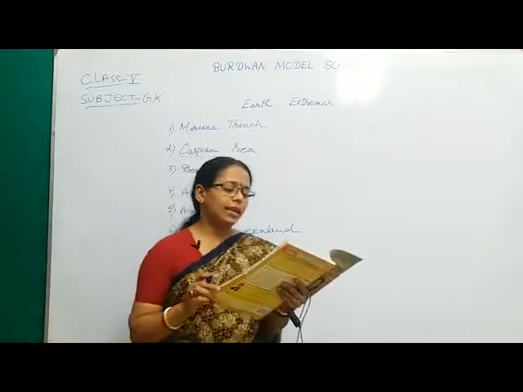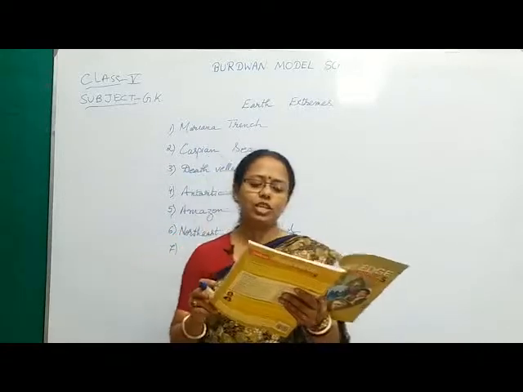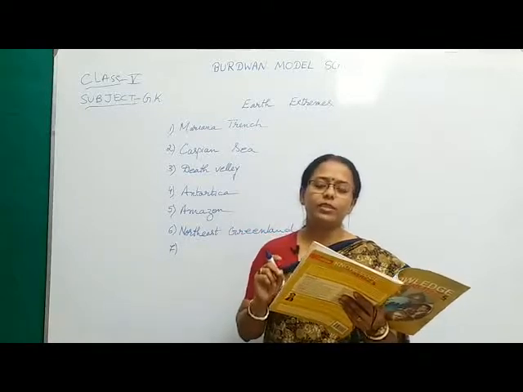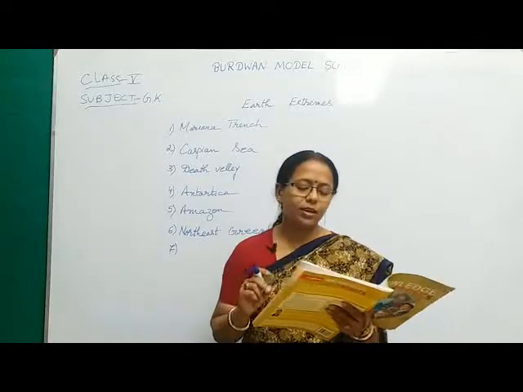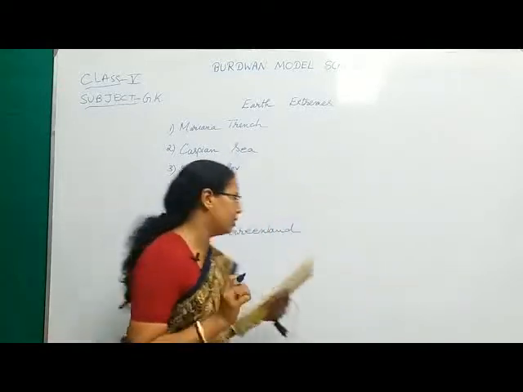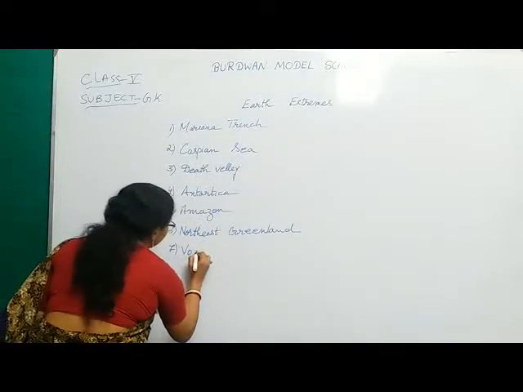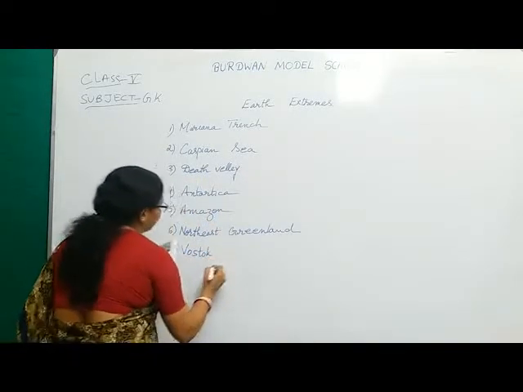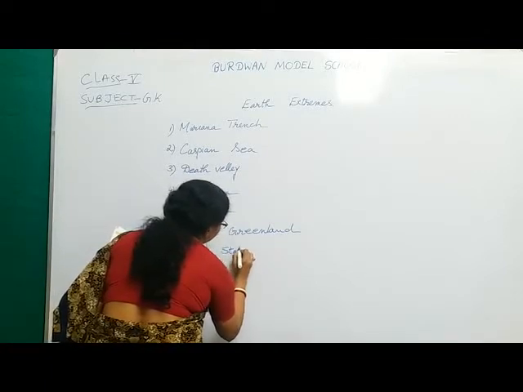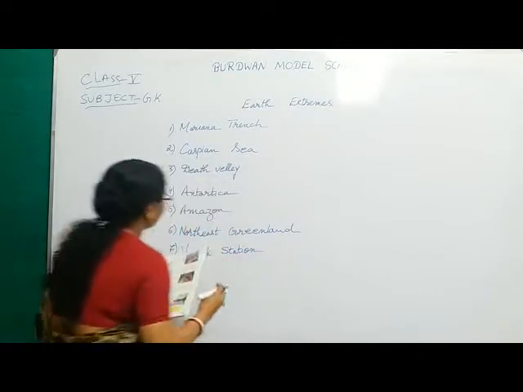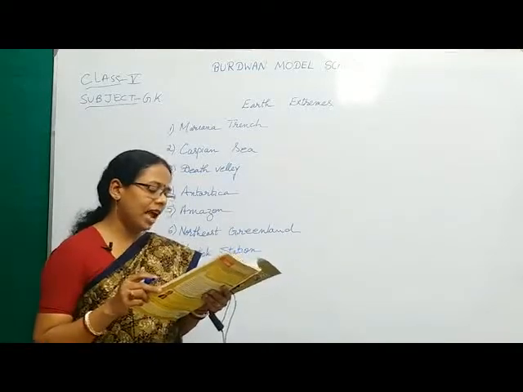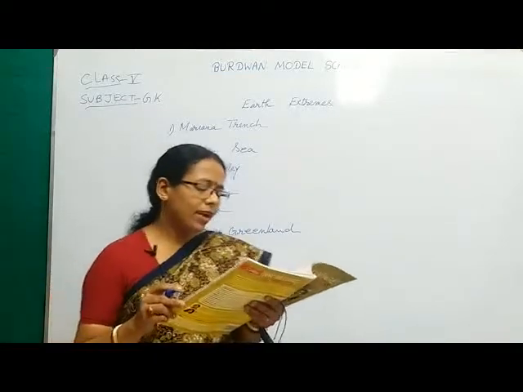In 2010, the temperature near dash Antarctica dipped to minus 93.0 degrees Celsius, marking it the coldest place on earth. Yes, it is Vostok Station. So Vostok Station is the coldest place.